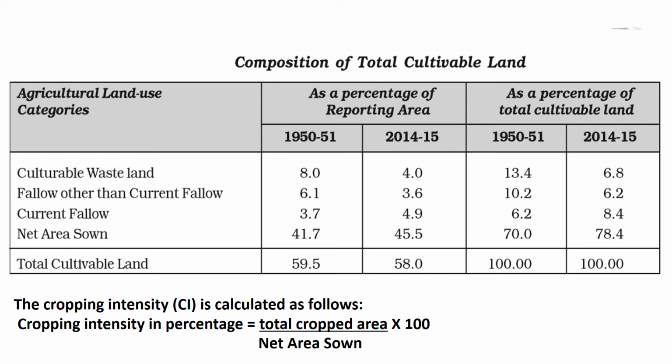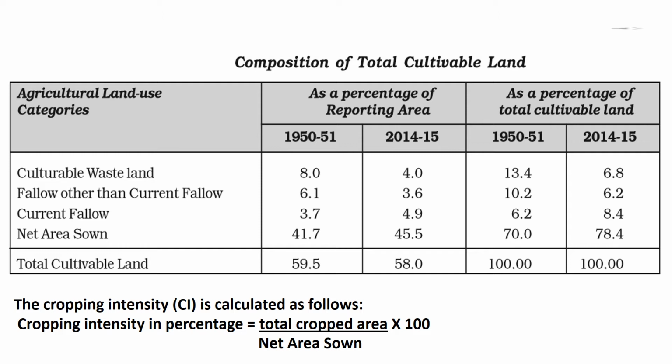Children, it may be observed from the given table that over the years there has been a marginal decline in the available total stock of cultivable land as a percentage to total reporting area. Children, there has been a greater decline of cultivated land in spite of corresponding decline of cultivable wastelands.